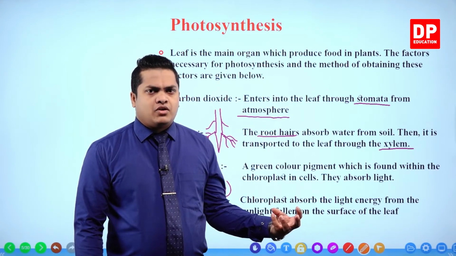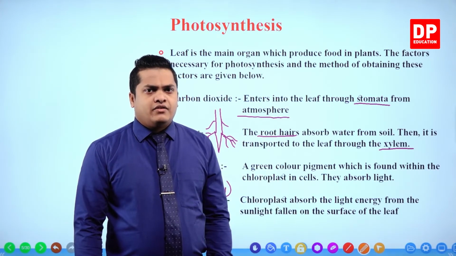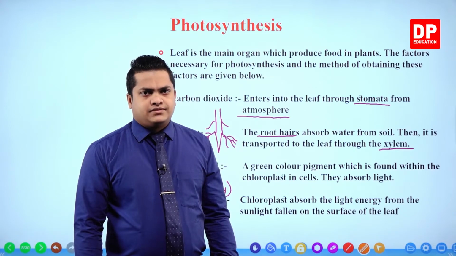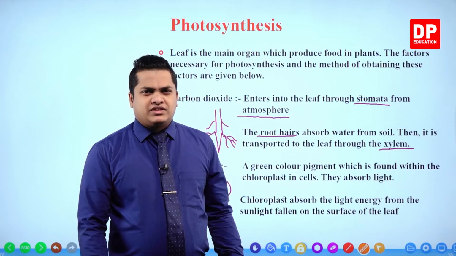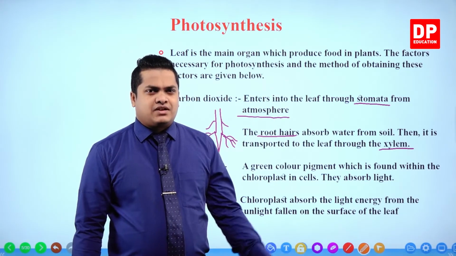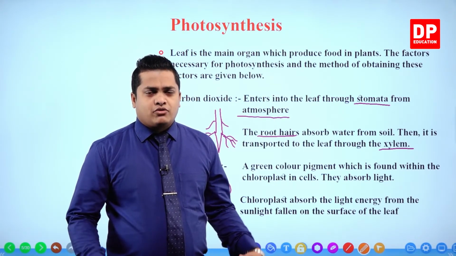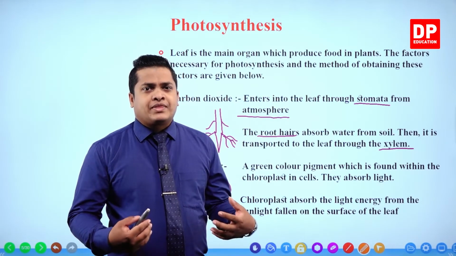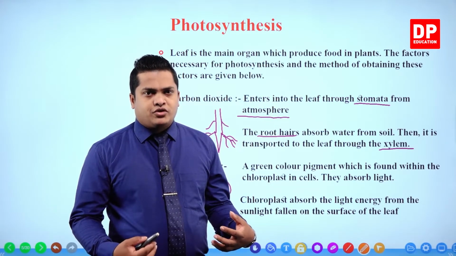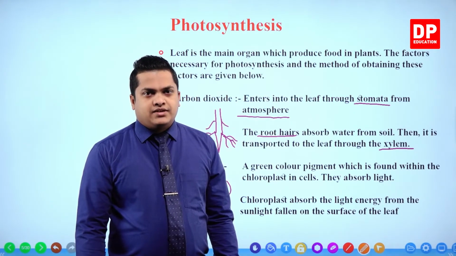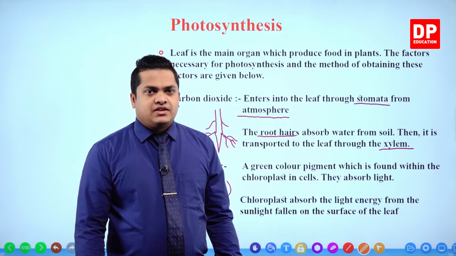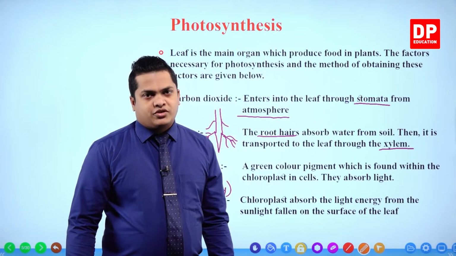You'll be learning about the xylem tissue very well when you go to grade 11 under the living tissues lesson. Up to now you just remember it's the plumbing system around the plant which helps for the transportation of water.